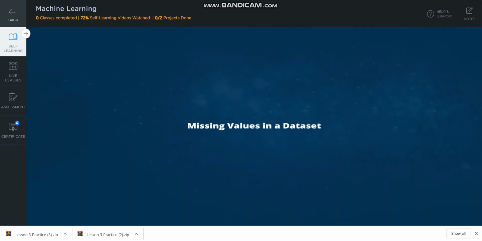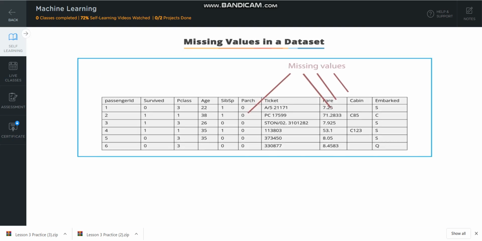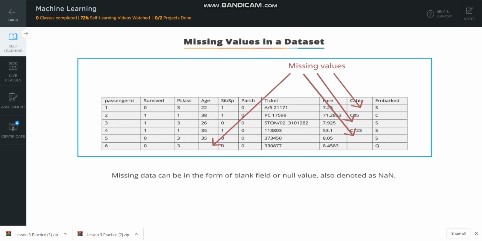Missing values in a data set. Look at the given random data set. You can see that there are some places where the data is missing. Missing data can be in the form of a blank field or null value, also denoted as NaN. In most of the cases when the data is not available, it is not inserted into a data set and the field is left blank. This occurs when there is a raw data set that has irrelevant fields within it.